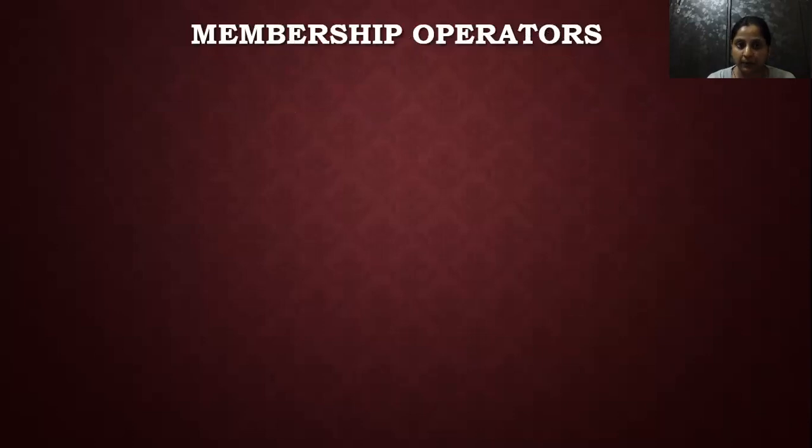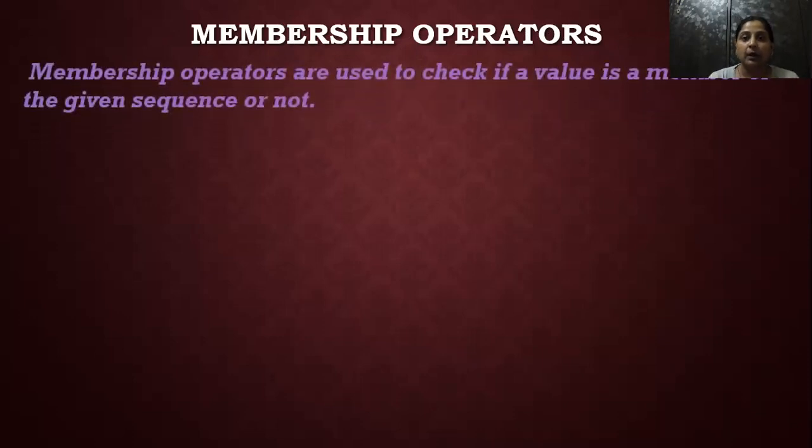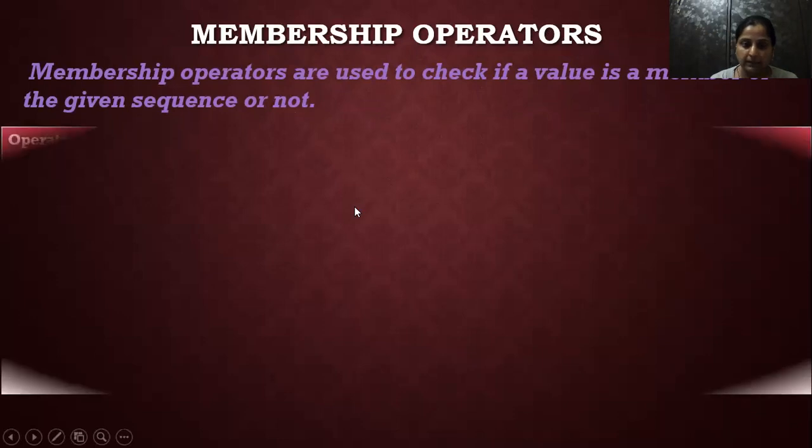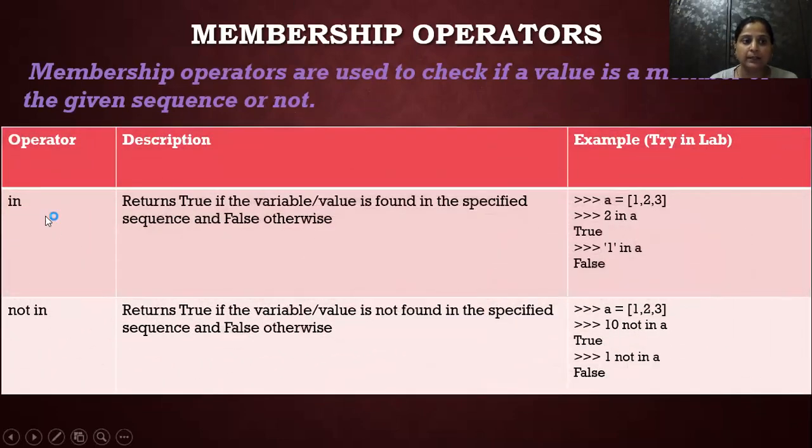Next one is membership. What is membership? We can be a member of a club or an organization or an NGO. So it means a particular person belongs to a particular organization or not. That is membership. So it checks whether a value is a member of the given sequence or not. There are two membership operators, in and not in. This is not in, but in identity, it was is not. It's the same as in the English language.